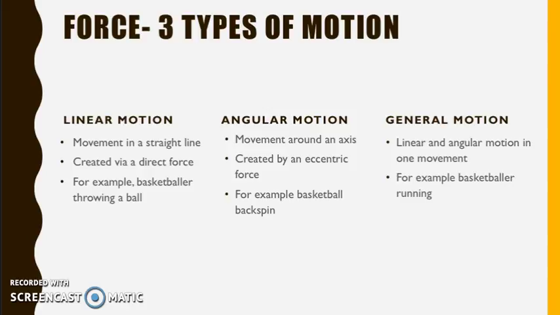The third type of motion is general motion. This is a combination of both linear and angular motion in one movement. So an example of this will be a basketballer running as their arms and legs would be moving angularly, having an axis around the ball and socket joints in the limbs, but their body will be travelling in a straight line in one direction all at the same time.